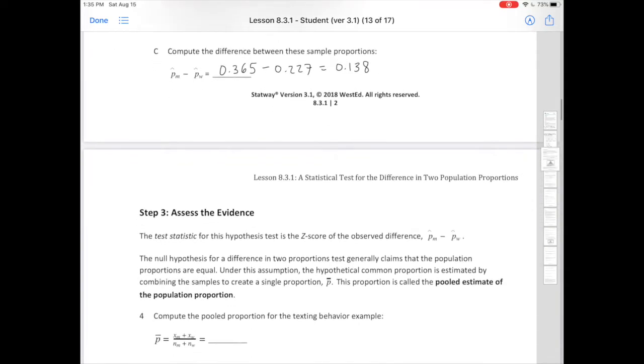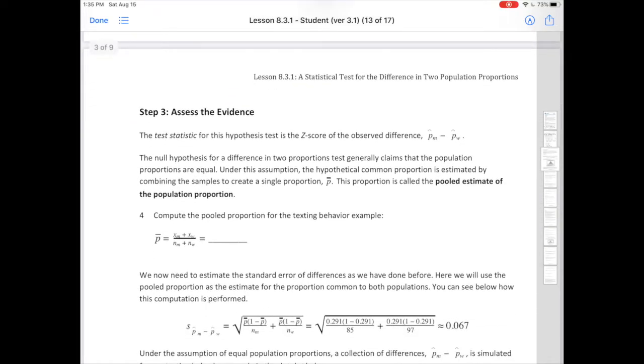Next, assess the evidence. The test statistic for the hypothesis test is the z-score of the observed difference, PM hat minus PW hat. By the way, before we move on, remember, M and W mean men and women, okay? So that's what those two things are talking about. PM hat is just the proportion of men, PW hat is the proportion for women, okay?